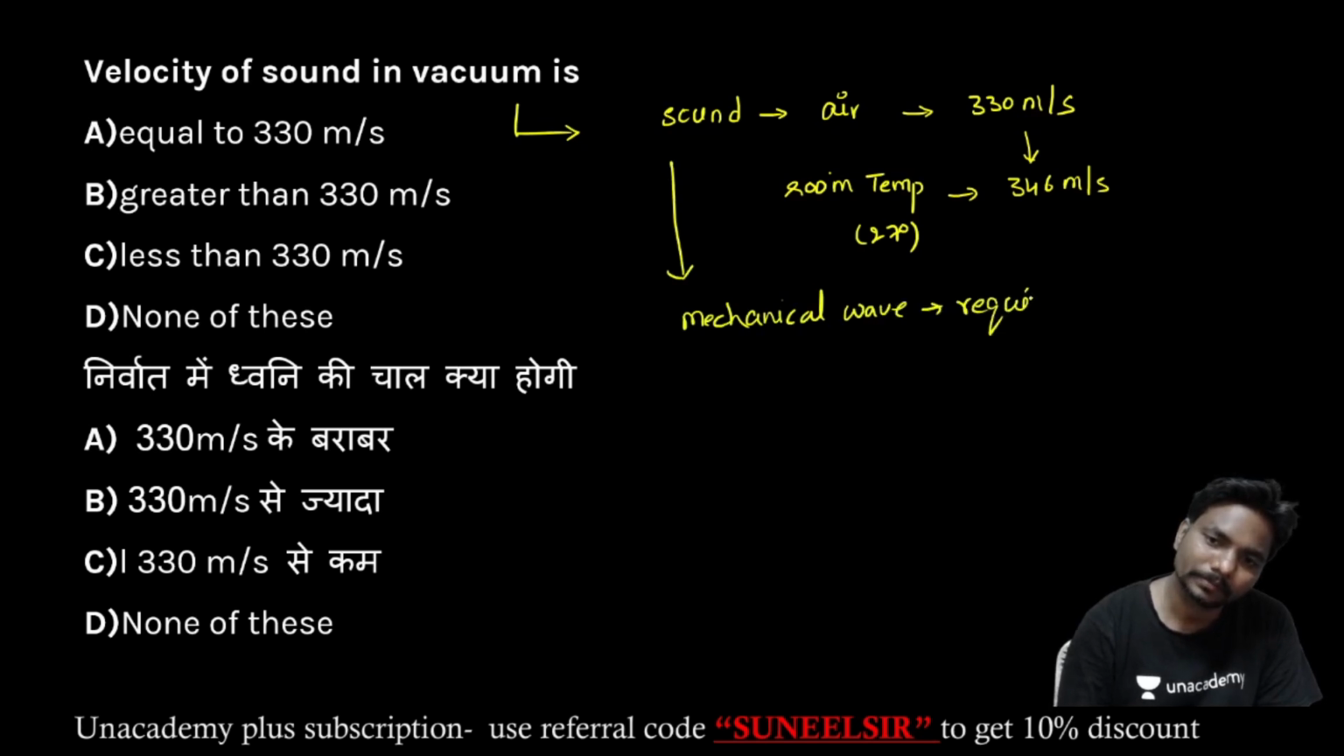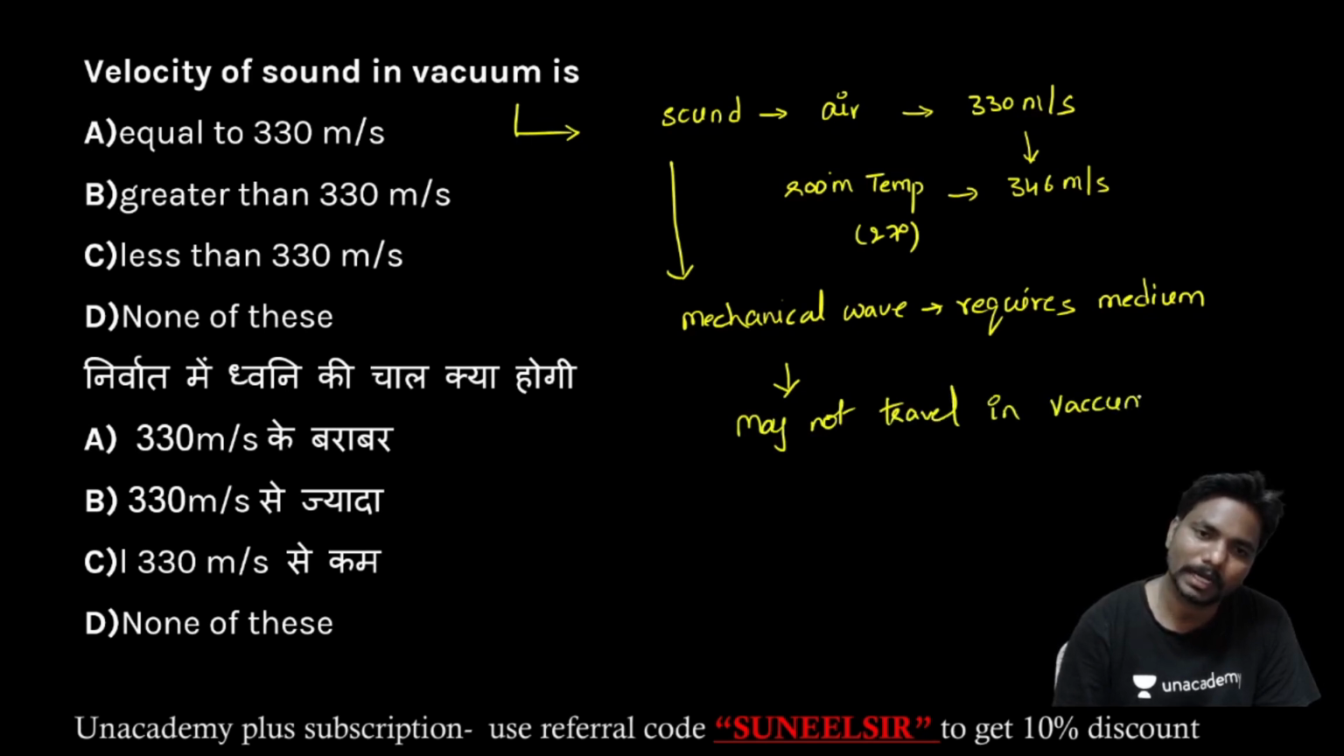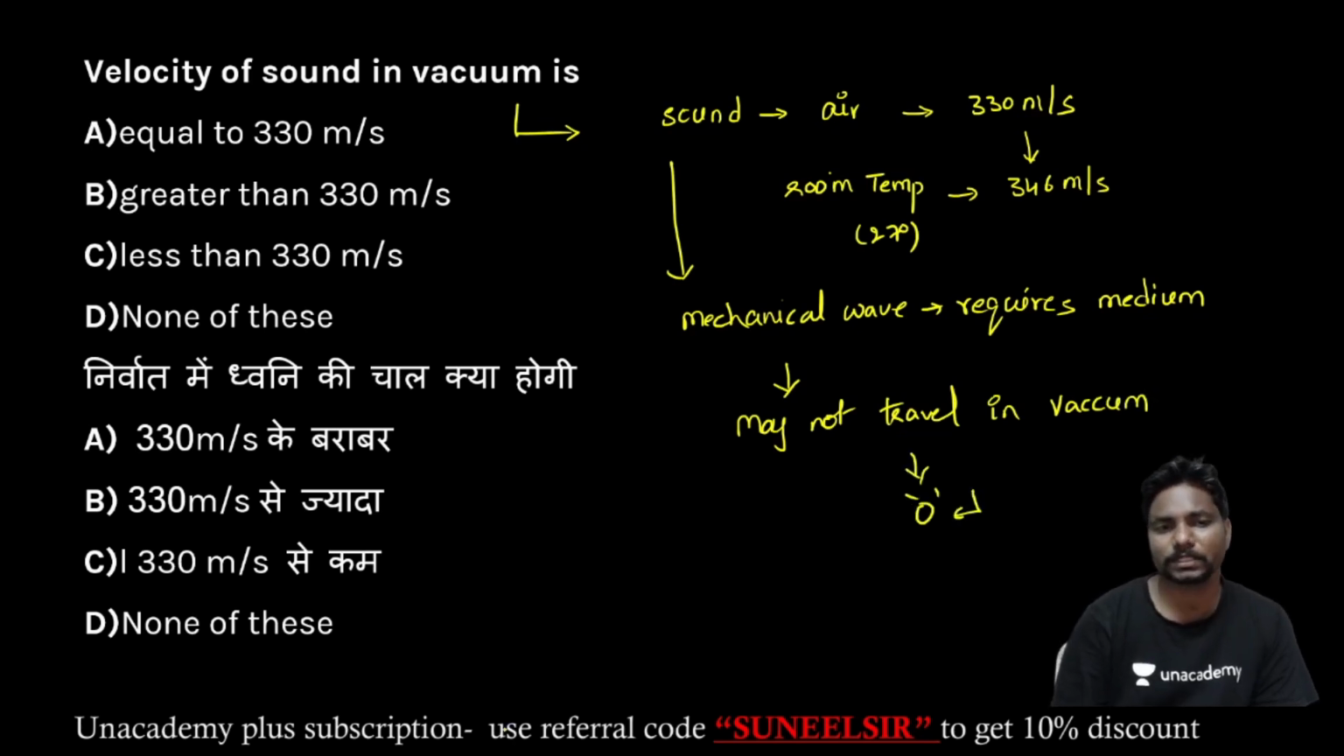Requires medium. Without medium, it may not travel. So it may not travel in vacuum. It may not travel in the vacuum, which means it may not move, means zero speed. That is nothing but we can say none of these.